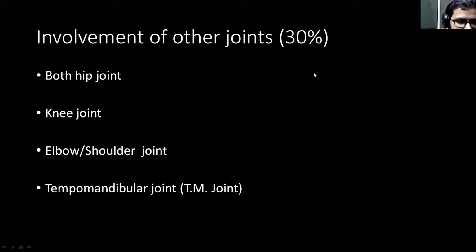If the infective process has occurred in infancy, multiple joint involvement is very common. So examination of the other hip as well as the ipsilateral joints is a must. Apart from this, a brief survey of the elbow, the shoulder and the other joints has to be done, because multiple joint involvement in septic arthritis in infancy is very common. And in some patients, involvement of the temporomandibular joint can also be there. So mouth opening has to be checked.